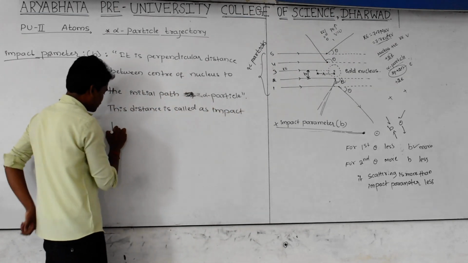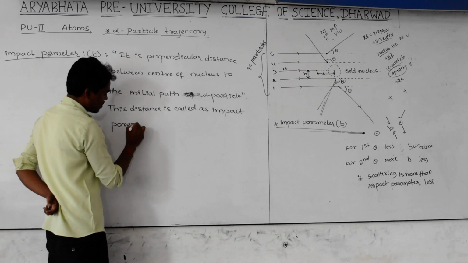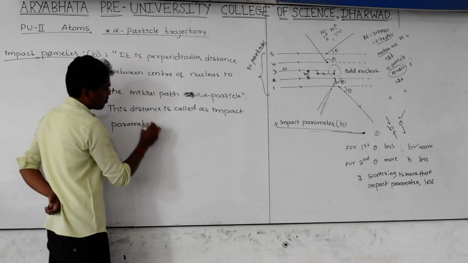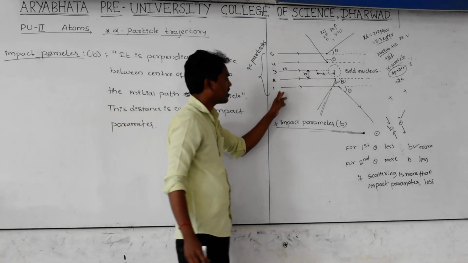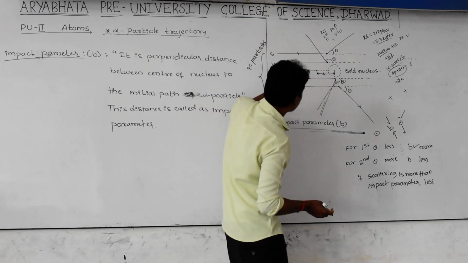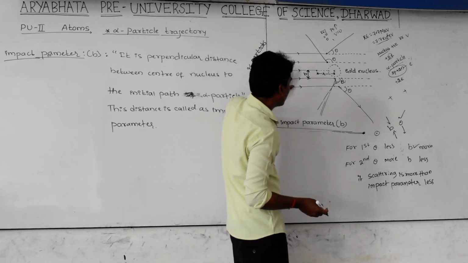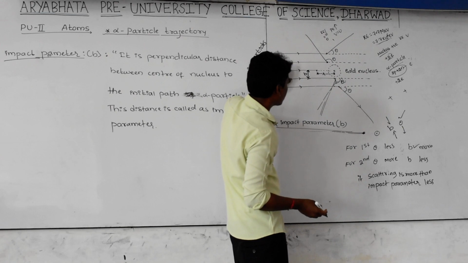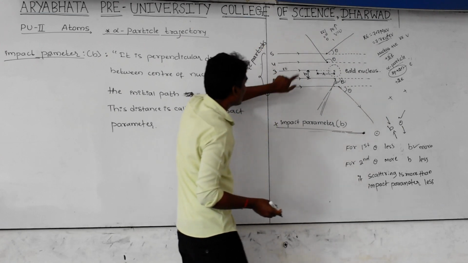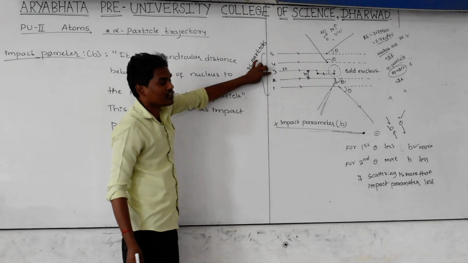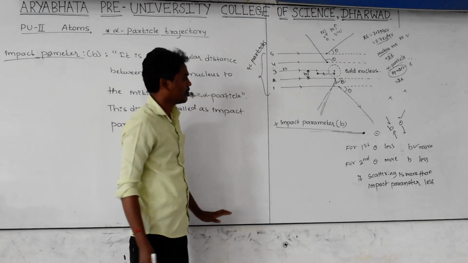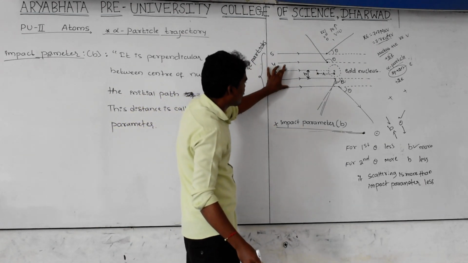By the diagram, you can observe carefully here. For the first particle, what is the impact parameter? This much is the impact parameter. For the second particle, this is the impact parameter. For the fourth particle, this is the impact parameter. But what is the impact parameter for the third particle? That is 0.